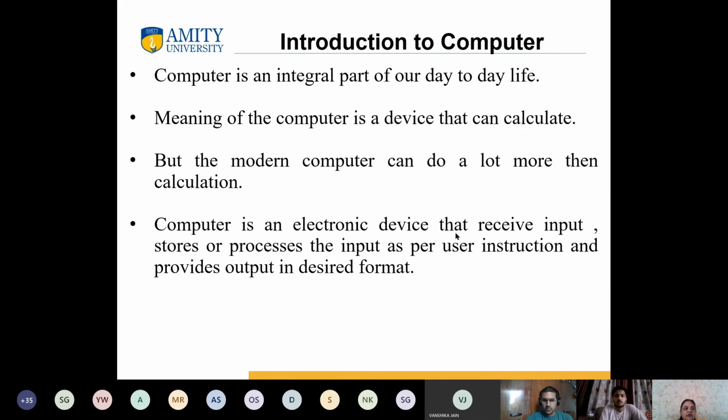When I'm saying that the whole machine should be functional with the help of commands, that means whatever I'm speaking should be translated in a manner so that it can execute my command.